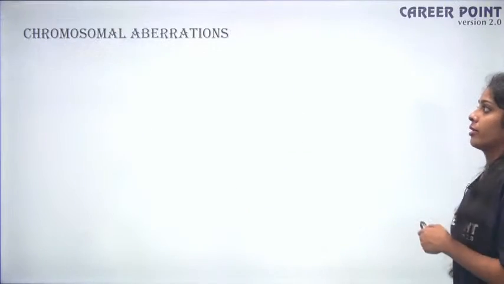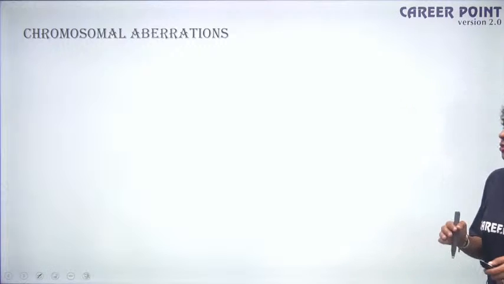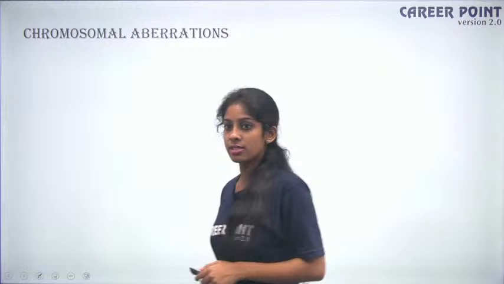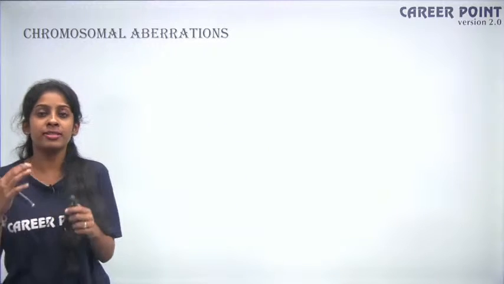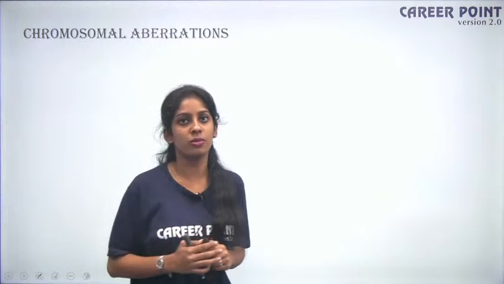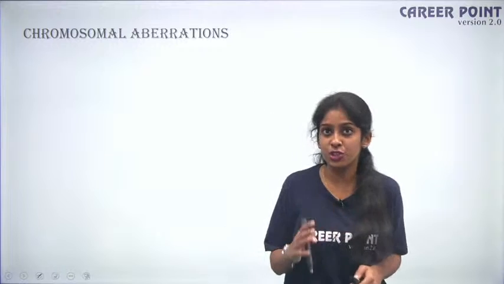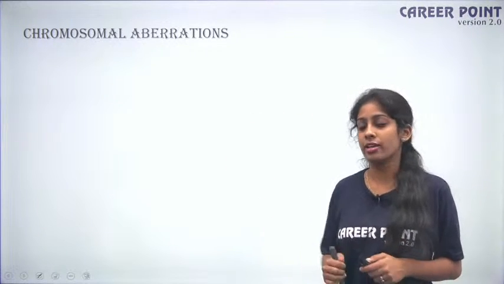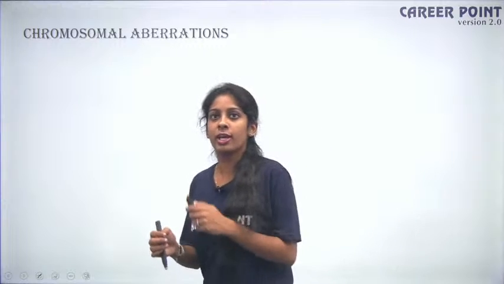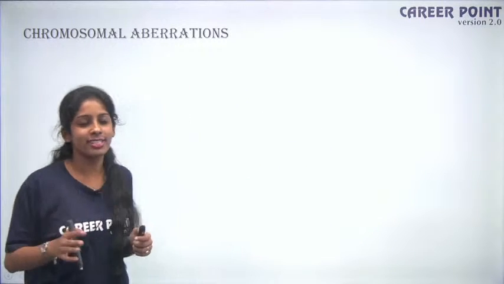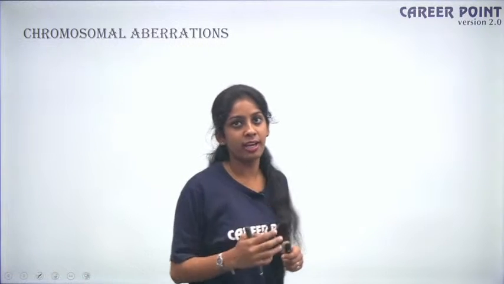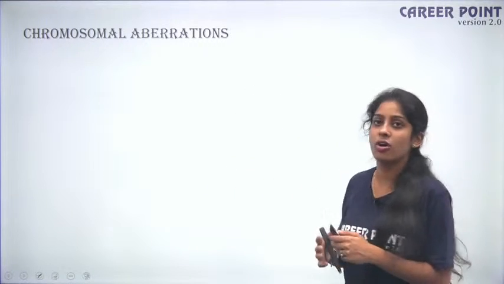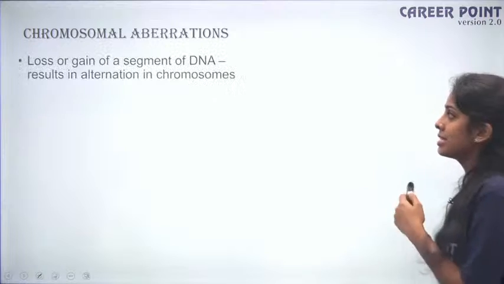Okay. Now, next type of mutation, so it is chromosomal aberration. So from the name, it should be clear what it means. So any change or any mismatch in the chromosome causes chromosomal aberration. So this is also one of the major drawbacks. So as long as you are fine, you won't know the consequences of that, right? So people say only when you get your toothache, when you get your fever, you will know the pain. It is the same way. So to study, it is fine. But when you start looking at the consequences, when you start treating the patients of that disorders, it is really painful. But let's see how it happens.